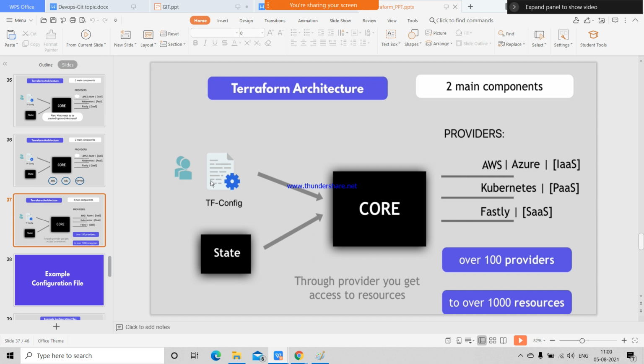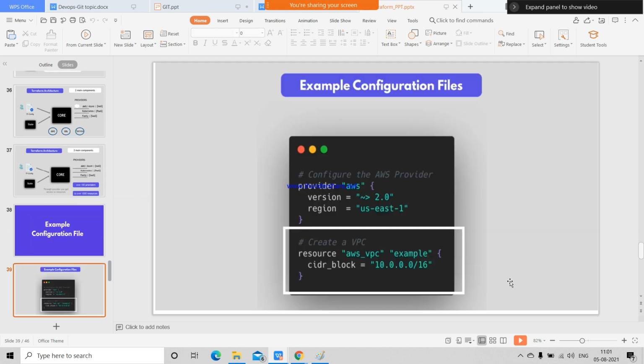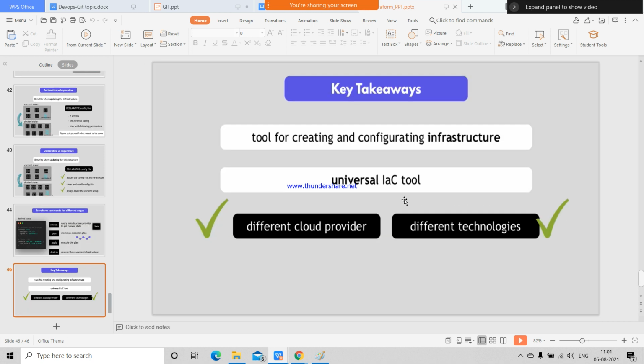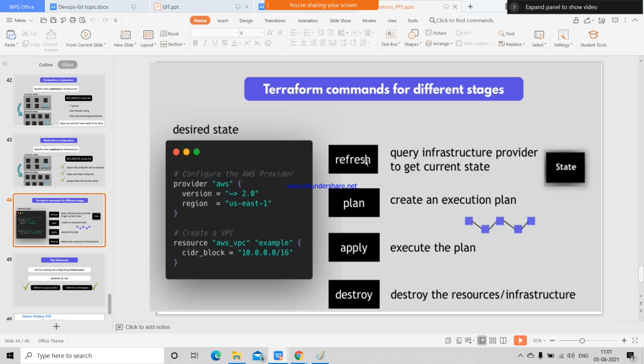We will discuss the complete providers and resources briefly, very briefly, in further classes. I will explain how to implement this complete script, and we will discuss it one by one. How to follow these stages like refresh, plan, apply, destroy, and how to use them, these are all Terraform commands, guys. For every stage we use different Terraform commands, which we will discuss.